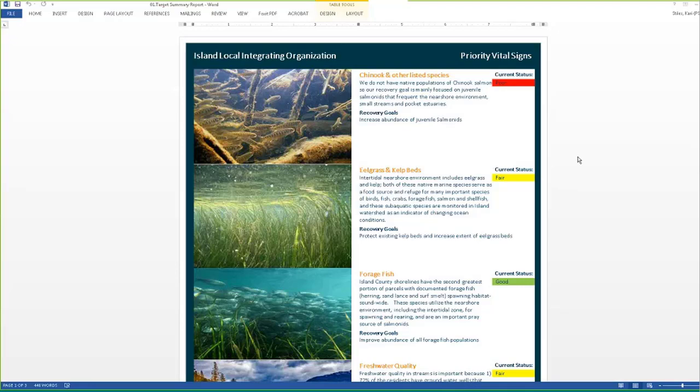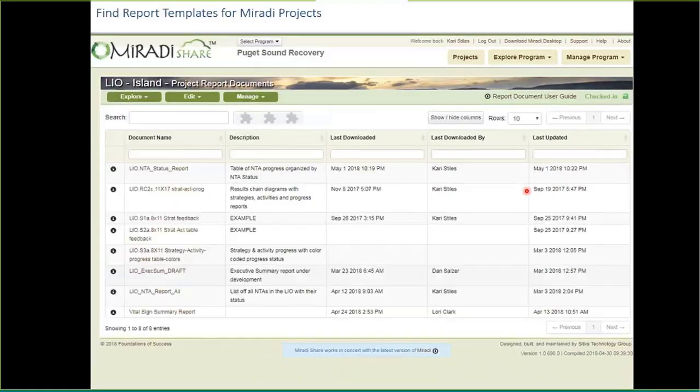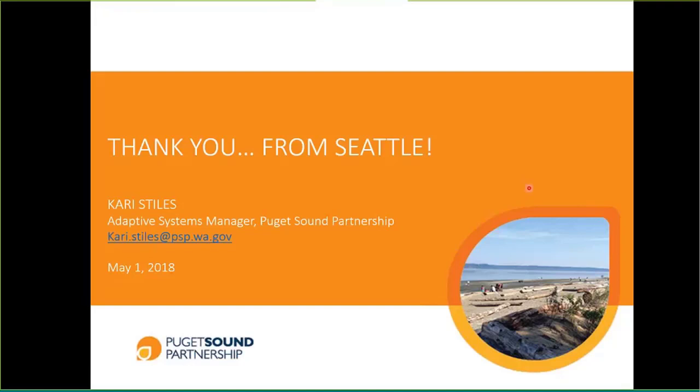So I think that is it. Yes, I had some backup slides in case my demo didn't work, but it did. So yeah, we're really excited about this and would love to collaborate with anyone else who wants to work on developing templates. Anyone who has a program in Miradi Share can use these templates, and yeah, we'd love to share. So that's it, the end.